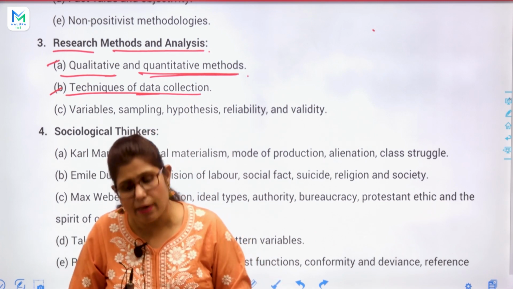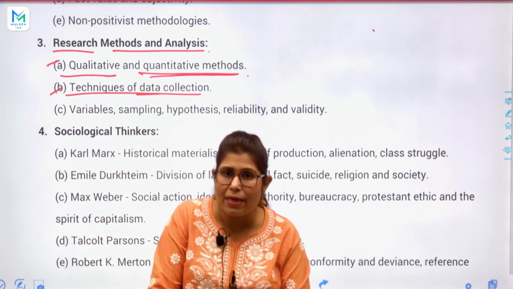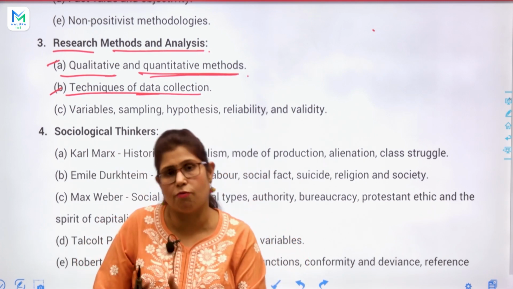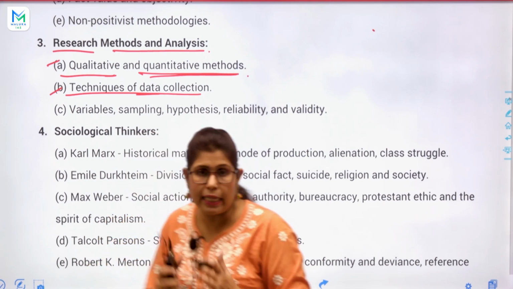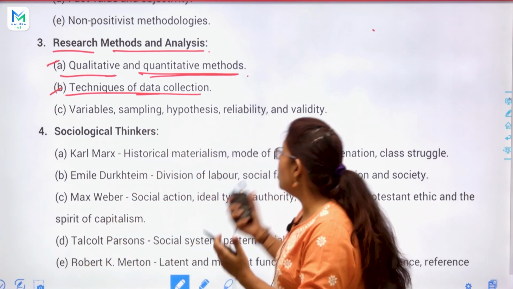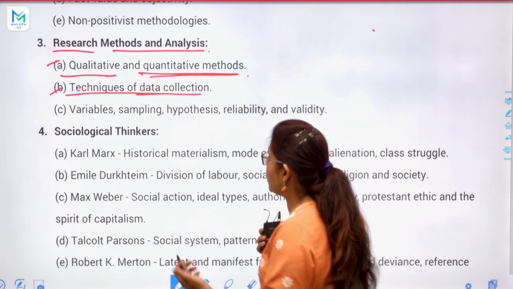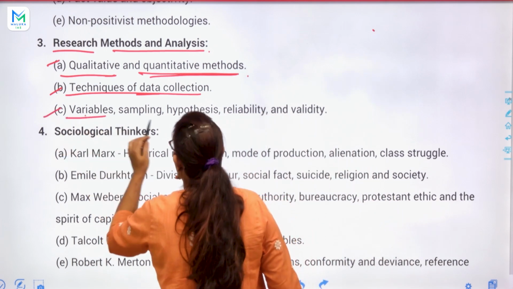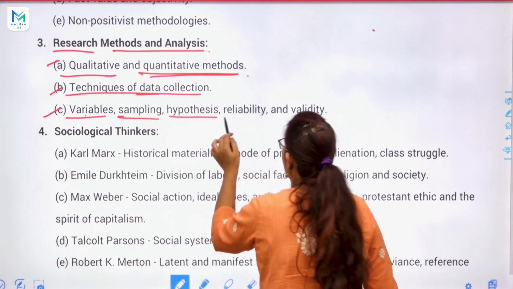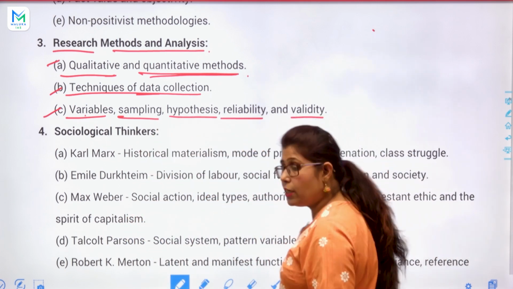But it is a common science, a general science, of course we can say. And in this topic we always collect the data on the basis of variables, sampling, hypothesis, reliability, and validity.